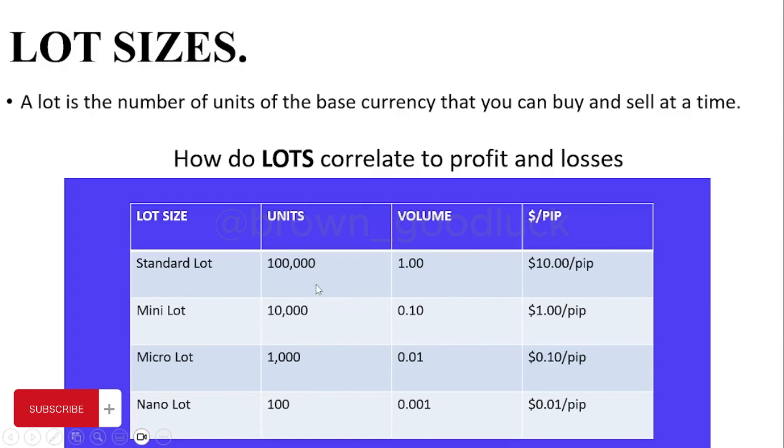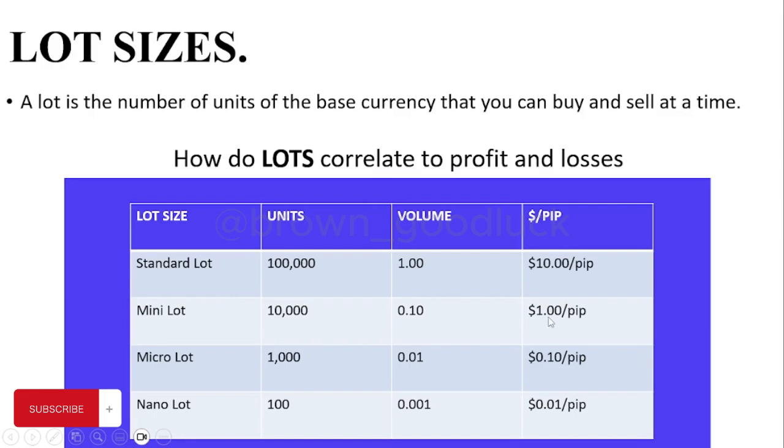So if you make 10 pips, it's 10 times 10. That's $100 for 10 pips. It's making sense right now, right? Now, mini lot size, you're buying 10,000 units, and that means you're using 0.1 lot size, and in 0.1 lot size, you're making what? $1 per pip. So if Euro USD makes 10 pips, that means you're making $10.